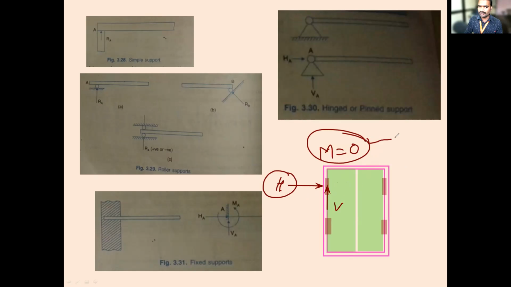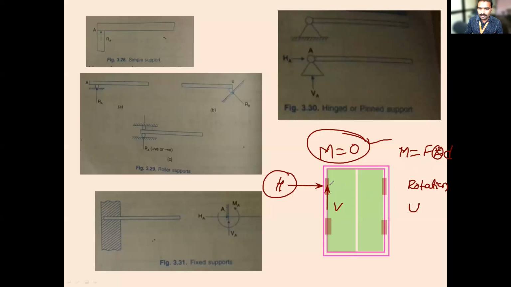In the hinge, what is there? Moment is zero. How is moment zero, sir? Can you repeat a little? Yes. What is moment? Can you tell me? Force into perpendicular distance. Okay. So what is the moment actually? It is the rotational effect. Correct. Moment means it is the rotational effect. Whenever there is a rotation, the moment is equal to zero.